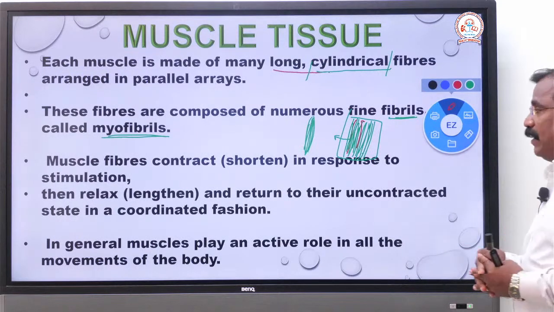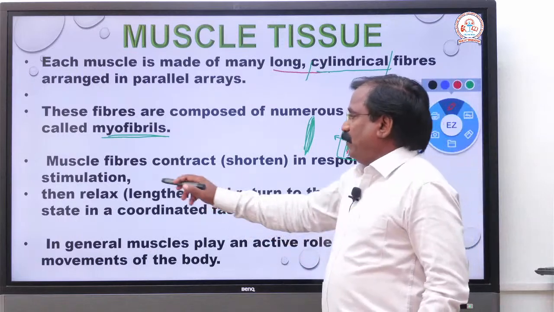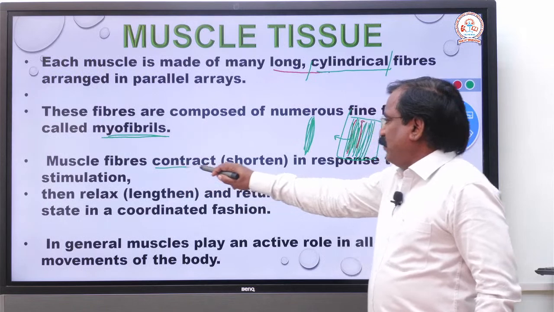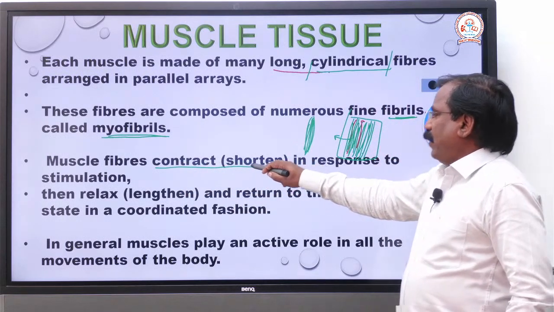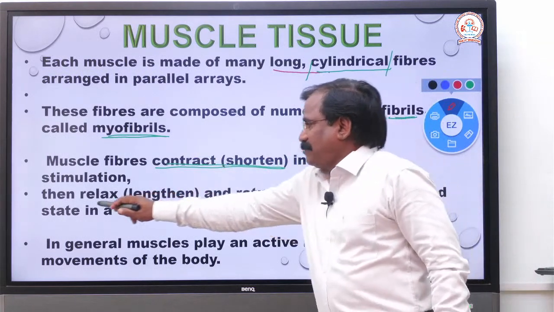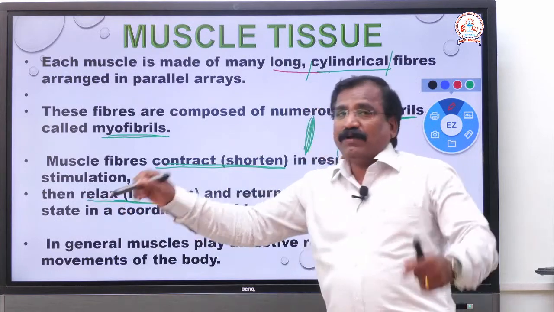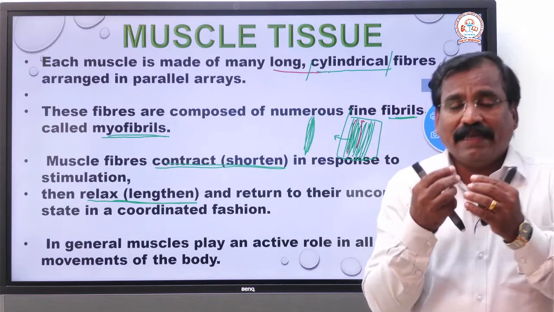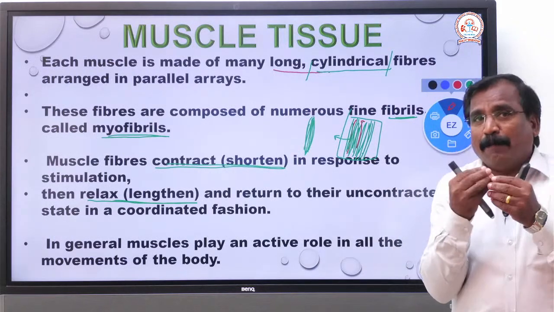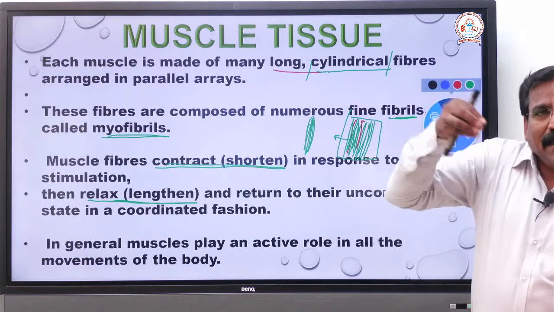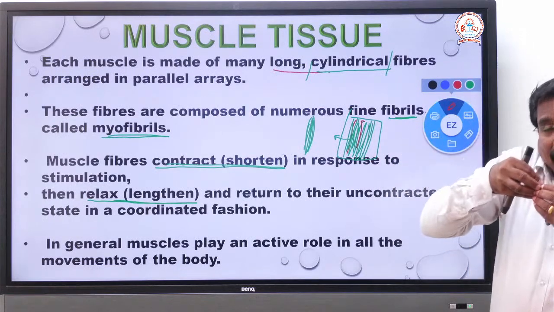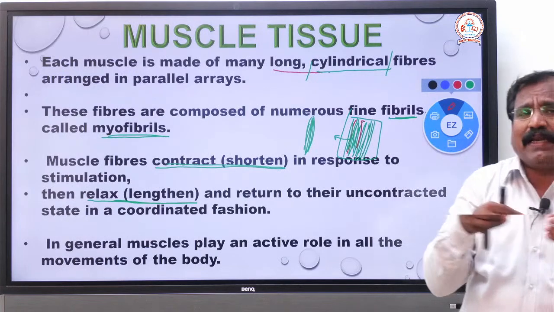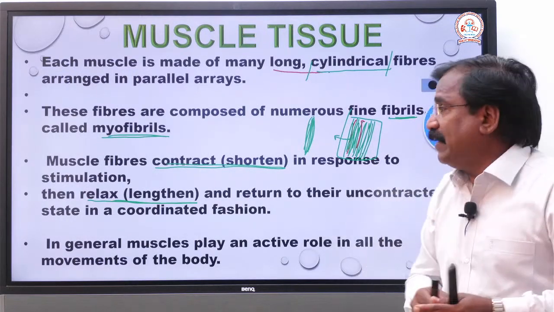As I said already, muscle fibers are capable of contracting, that is shortening, and relaxing, that is lengthening, just like rubber. But they relax and contract not always, only when they receive a stimulus.